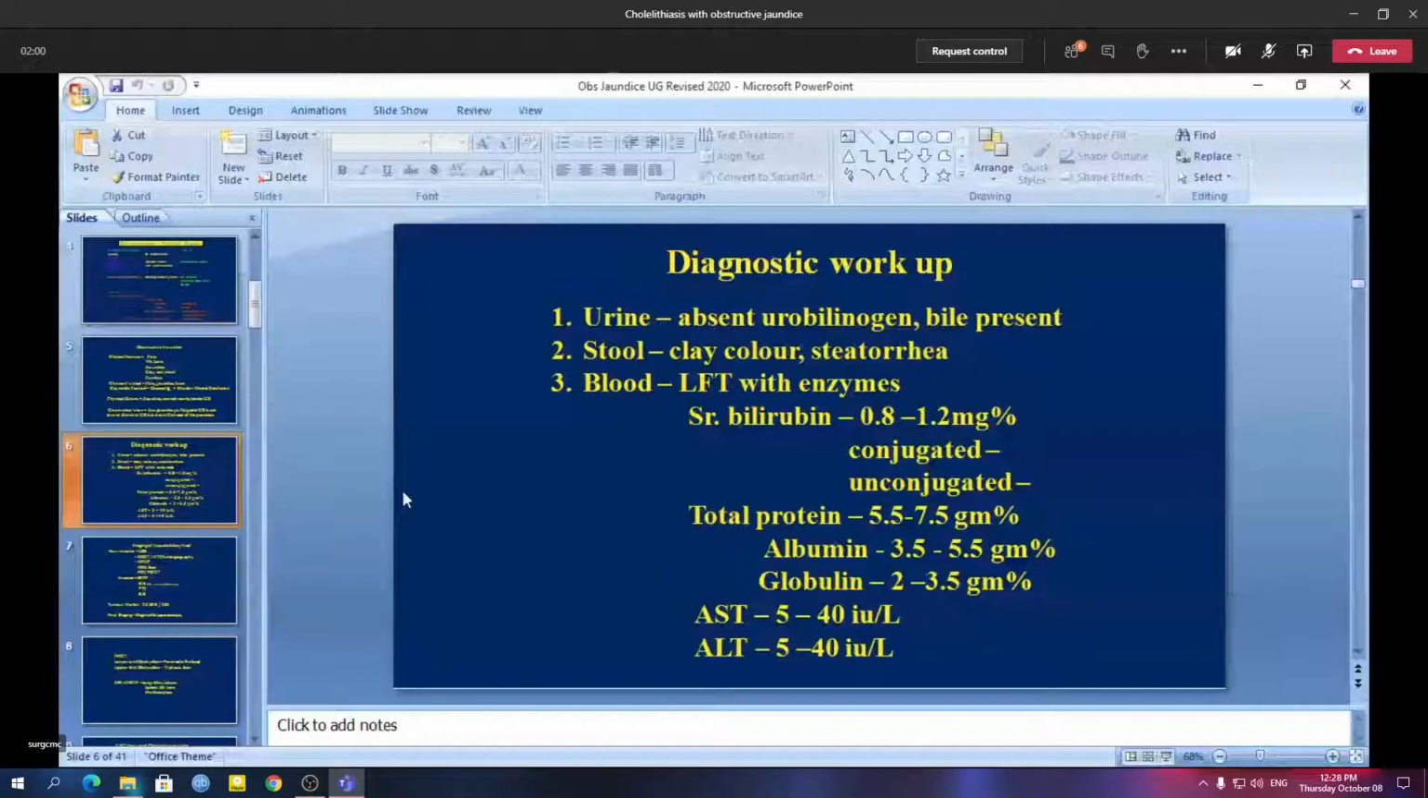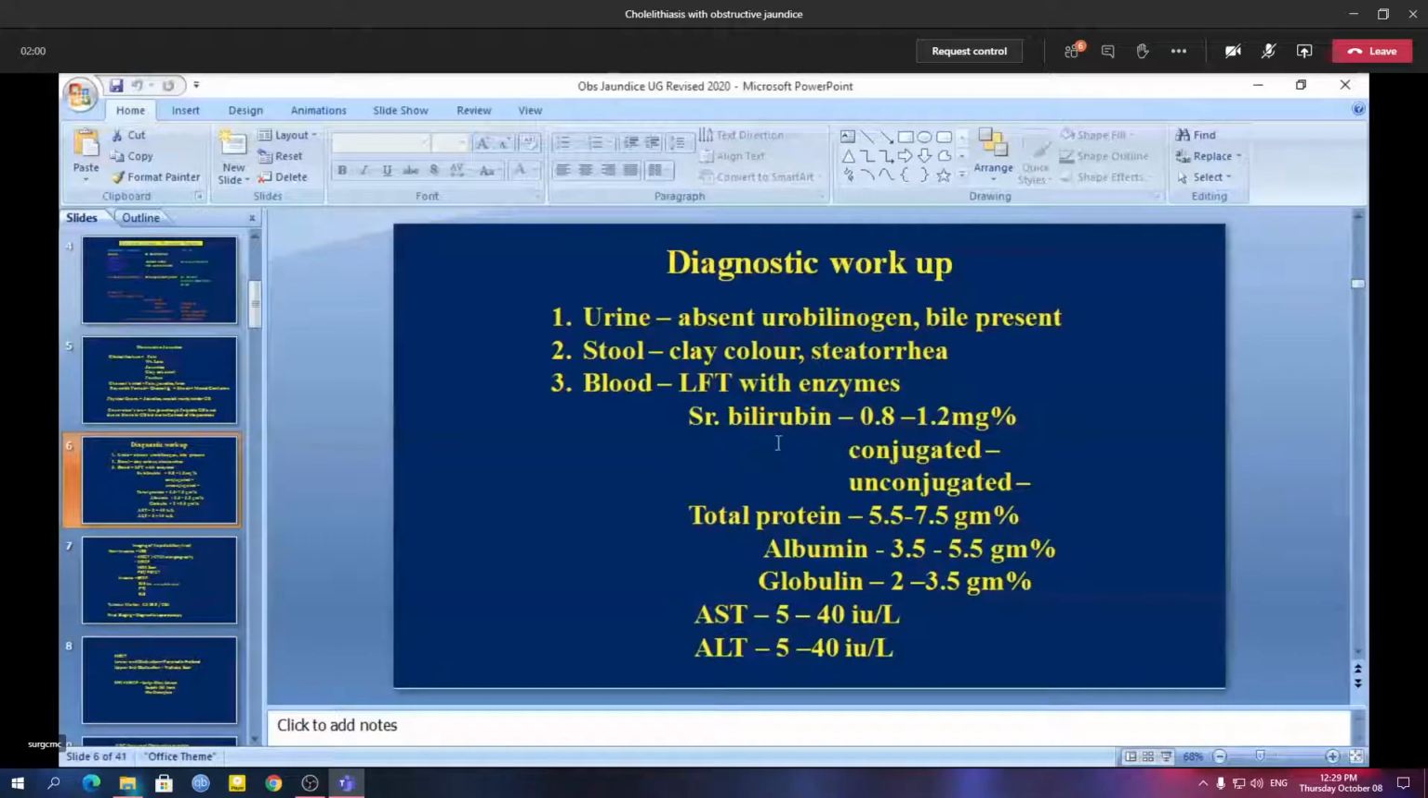Now these are the various diagnostic workups. We can test the urine. There will be absence of urobilinogen, but bile will be present. Stool will be clay colored, or there will be features of steatorrhea. But most important is the blood test, that is the liver function test. At the undergraduate level, the liver function test is very important because the various parameters or components of the liver function test are asked in examinations. It starts like this and this order should be followed. So remember the liver function test in this same order.